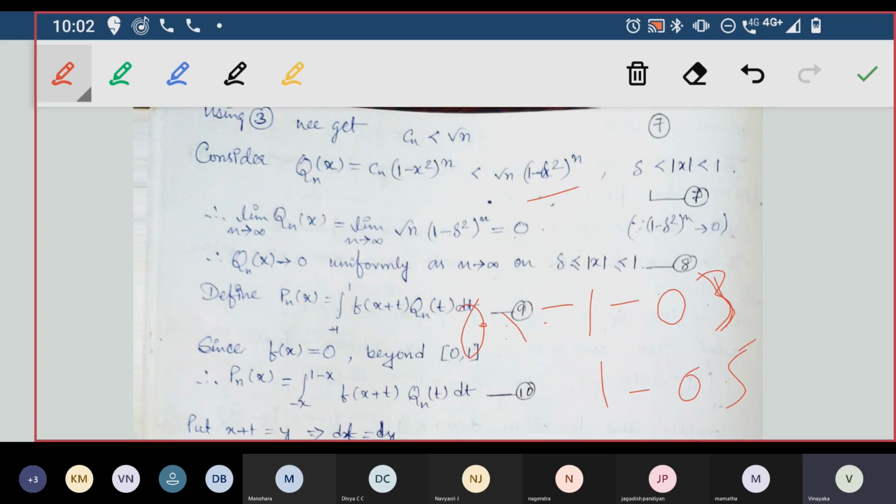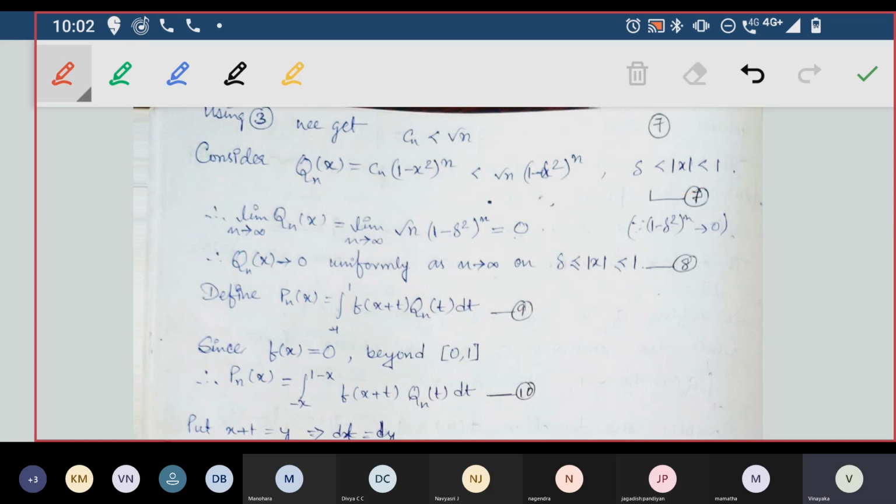Here it was 0.7 and here it is 0.5. So if you increase this delta, 1 minus delta square power n goes on decreasing. So if I choose delta itself less than modulus x, then this whole value will be less than this value, because always I am taking x value greater than delta.